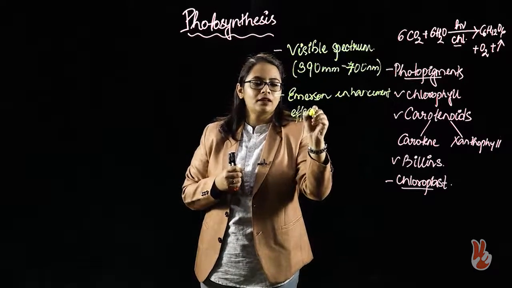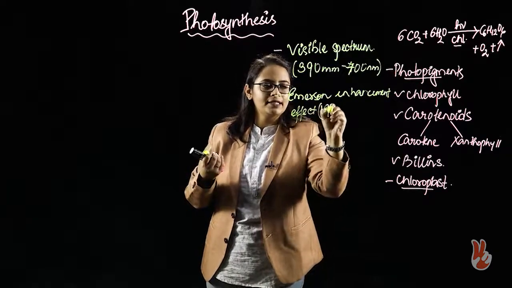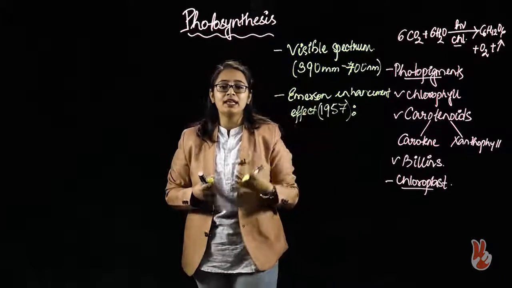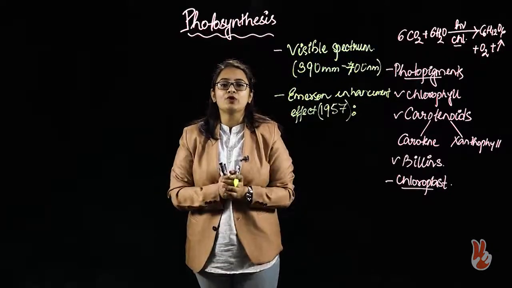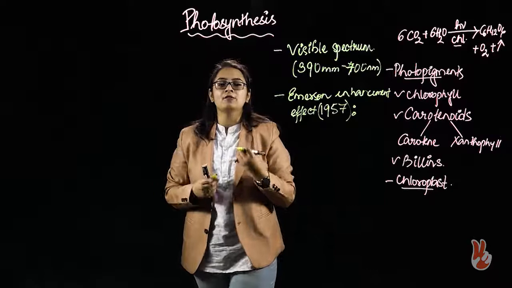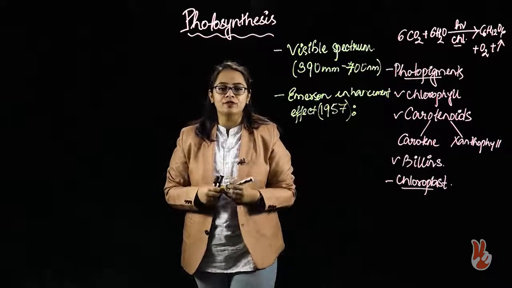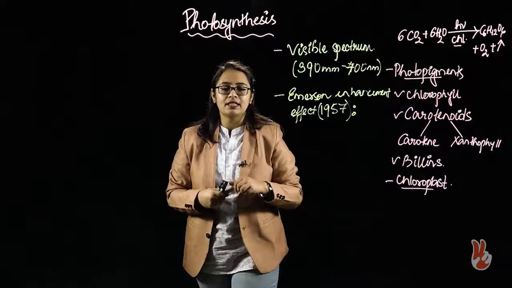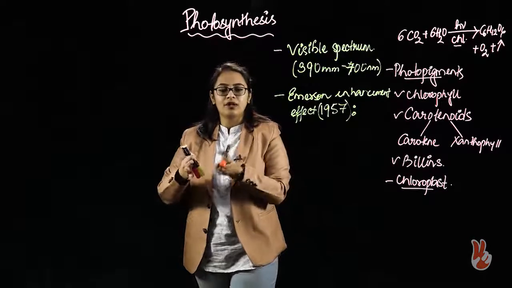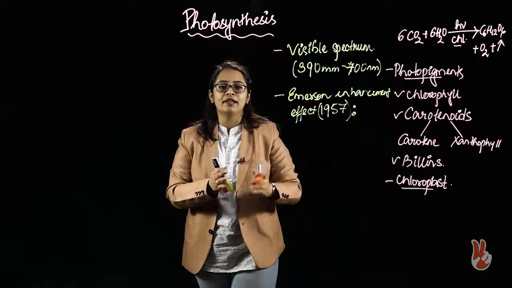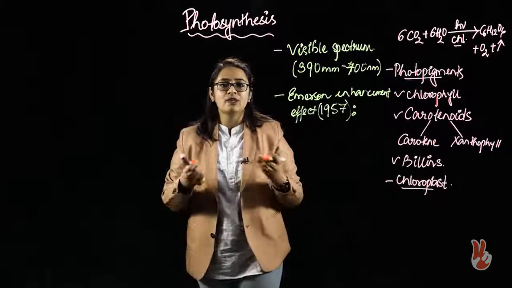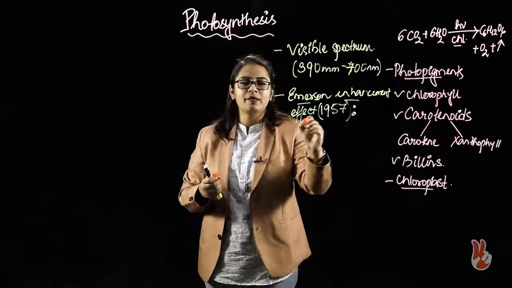He put forward this postulate in the year 1957, and according to this effect, the rate of photosynthesis is enhanced when there is presence of two different wavelengths of light simultaneously. If we provide a plant with two wavelengths of light, one of shorter wavelength and one of longer wavelength, the rate of photosynthesis will be enhanced.